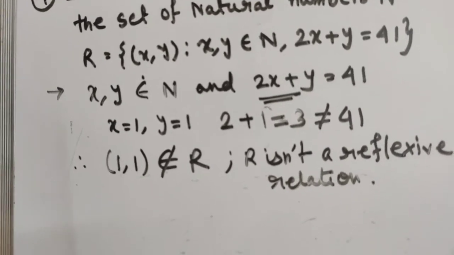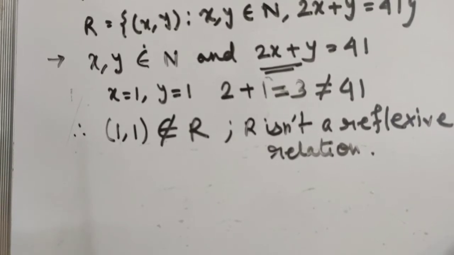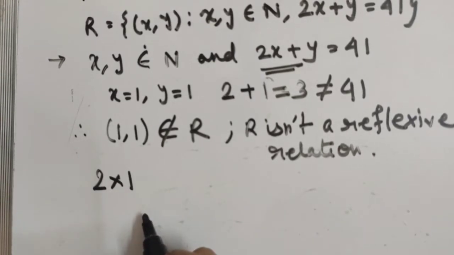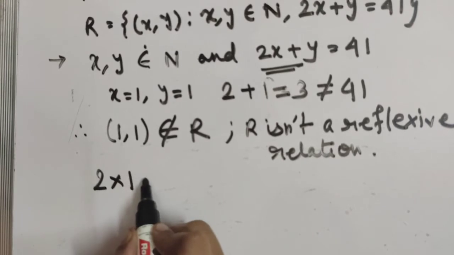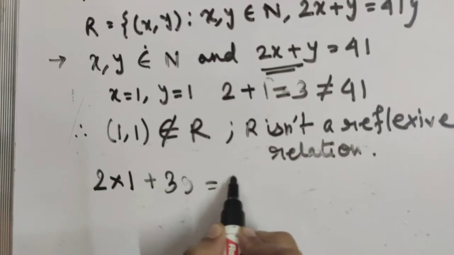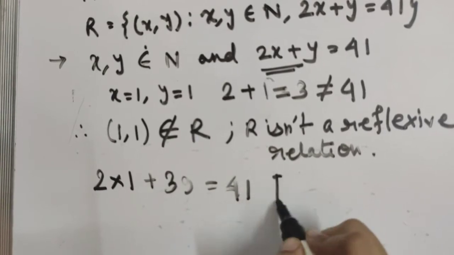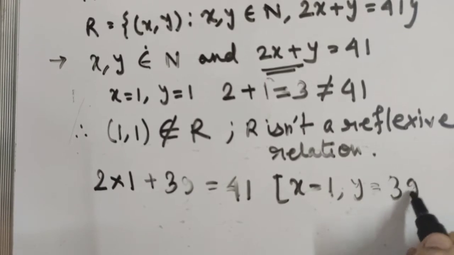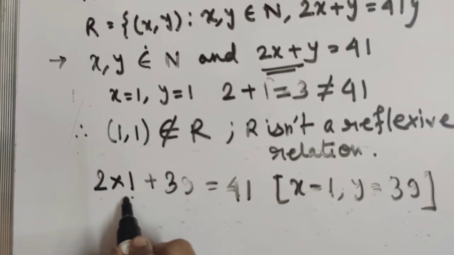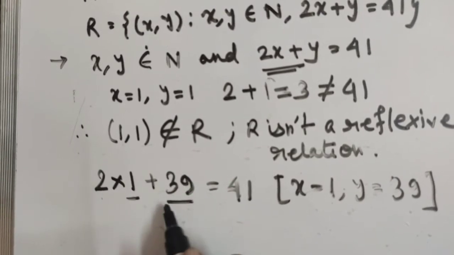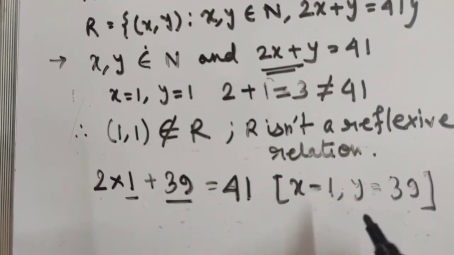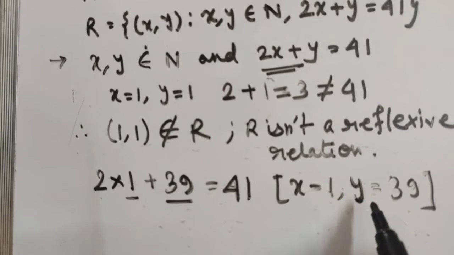Okay, now for symmetry, what can we do here? 2 into 1 plus 39 equals 41, right? So here we assume x equals 1 and y equals 39, because 2x with x equals 1 gives 2, and plus y with y equals 39 gives 41, right? So here we assume x equals 1 and y equals 39.